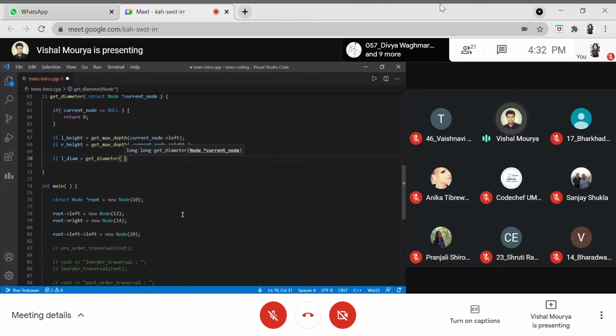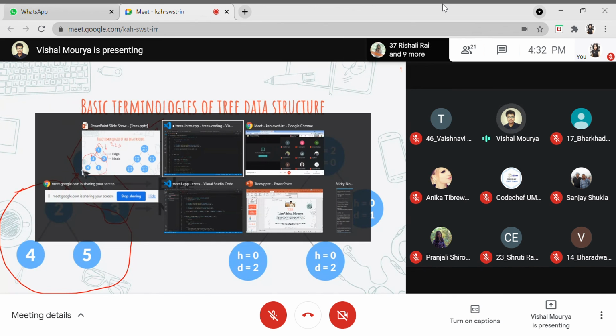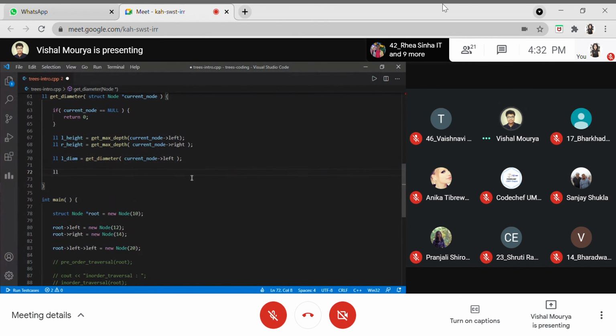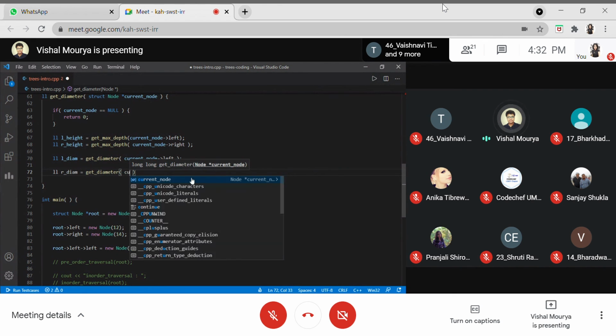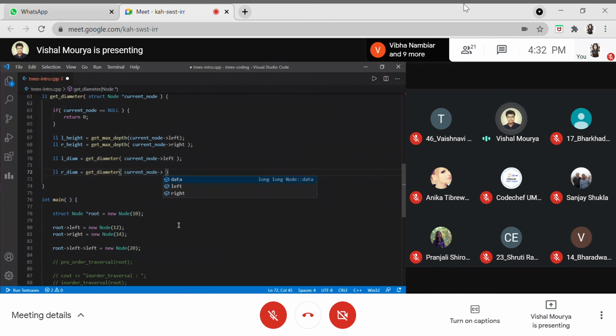Again, we are doing a recursive call here, and we need to pass in a node. The node we need to pass is the left subtree node. For the left subtree, we just need to pass the root of the left subtree, which is the left reference of the current node. So current node's reference to left is what we need to pass to this get diameter function whenever we call it again. Then we'll similarly get the right diameter, calling recursively and passing the current node's right reference. The right reference is nothing but a pointer to the root of the right subtree.